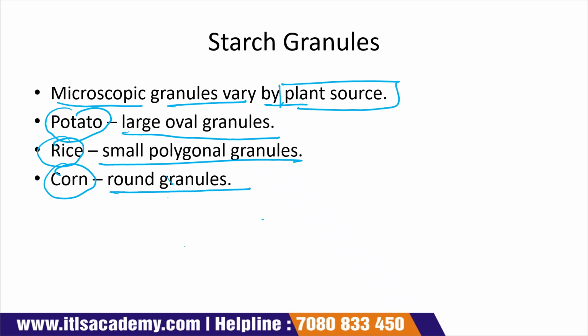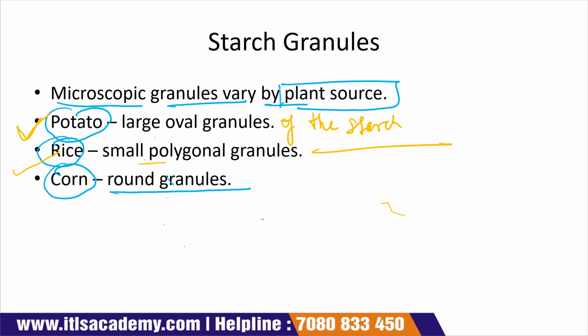In potato, large oval granules of starch are present. Same with rice, where small polygonal granules are present, and in corn, round granules are present.